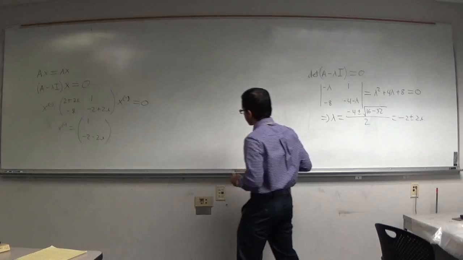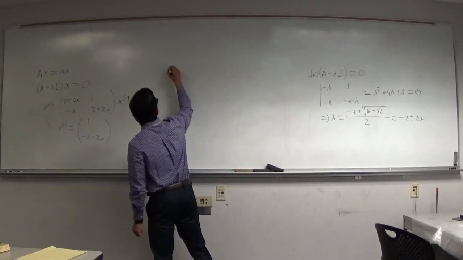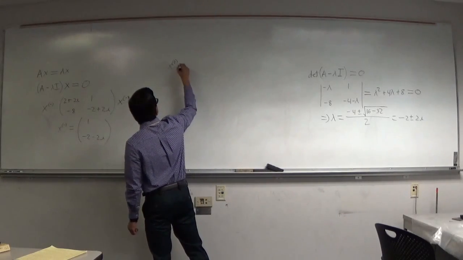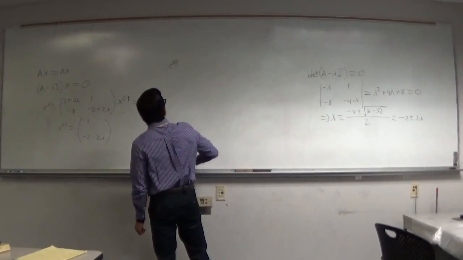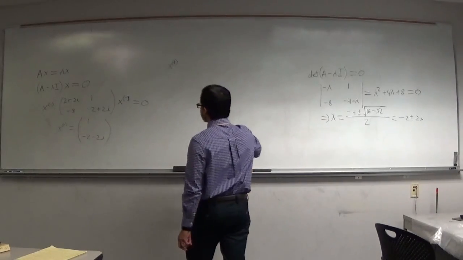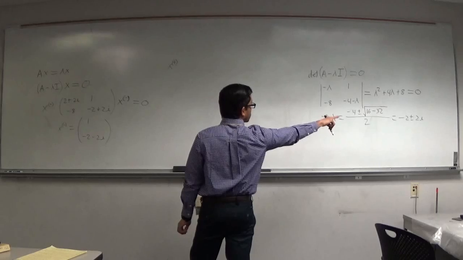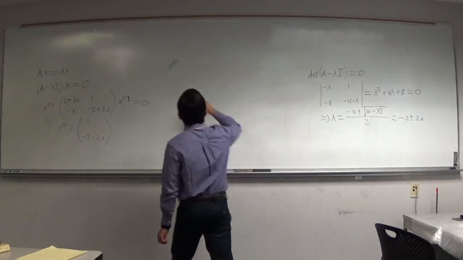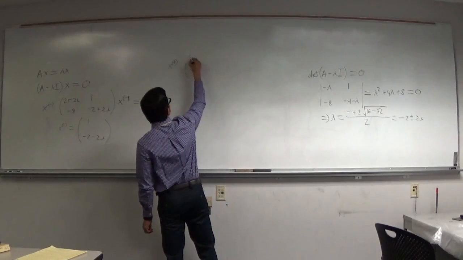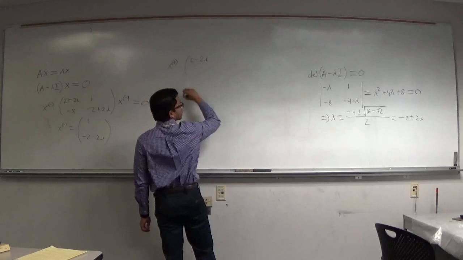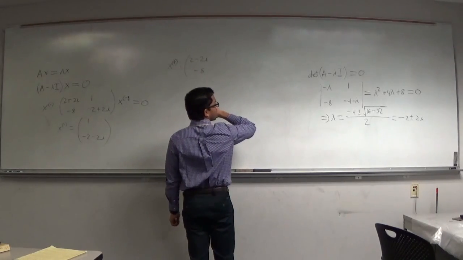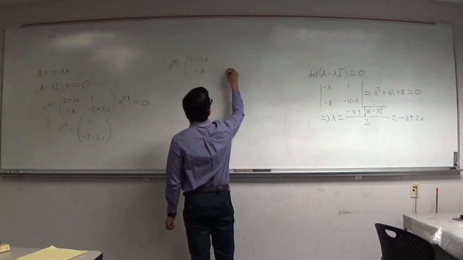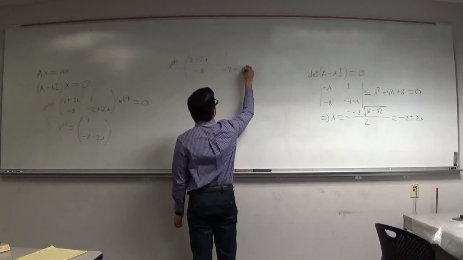Let's see what that gives us. So this is x positive, let's say. If we plug in negative 2 plus 2i, we get 2 minus 2i here, negative 8 here, 1 here, and negative 2 minus 2i here.